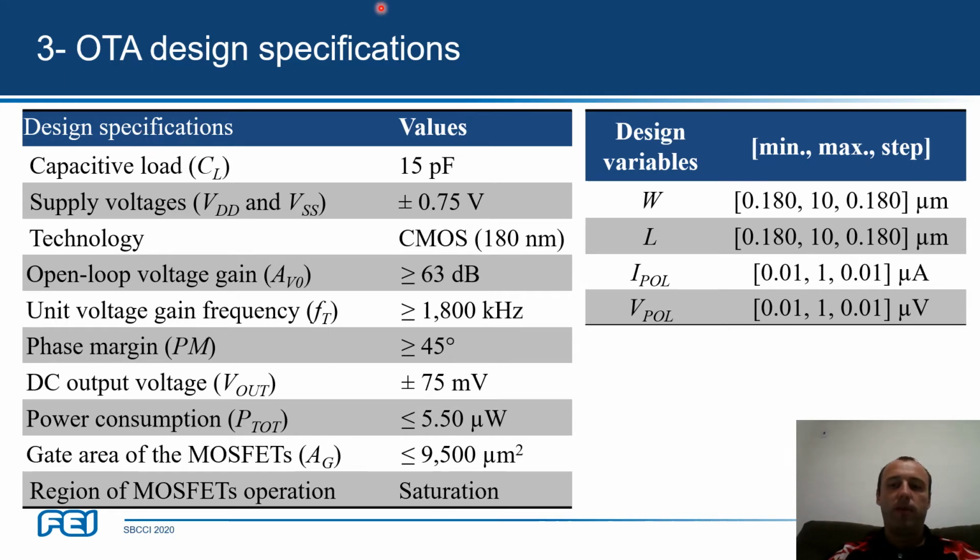And coming back to the first table, we have here all the specifications. I would like to highlight one example here, open loop voltage gain. We have considered just the minimum value, 63 dB, but the eMTG Spice automatically tries to maximize this value. And the same for example for the power consumption. We have just included in the eMTG Spice form the maximum that you want, the limit, and it tries to minimize as much as possible.